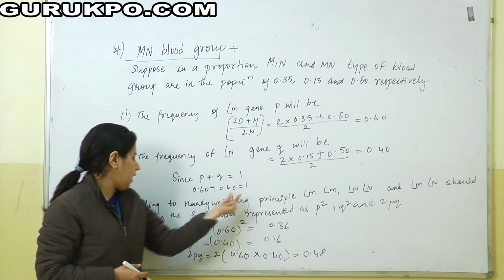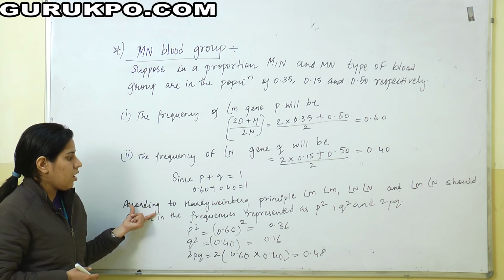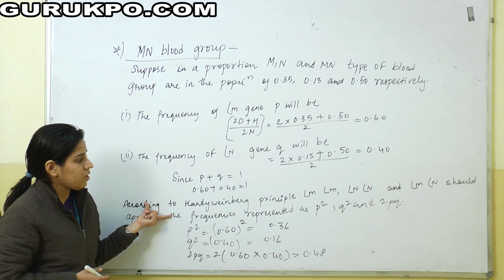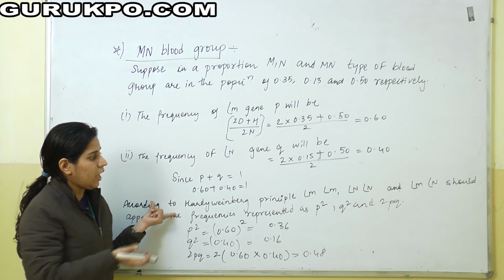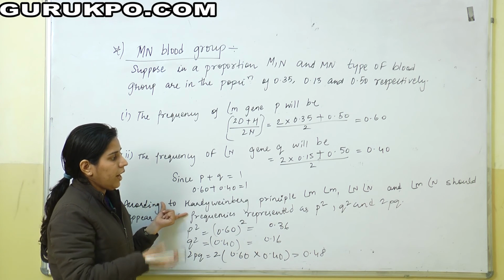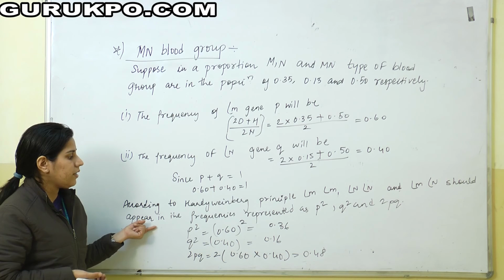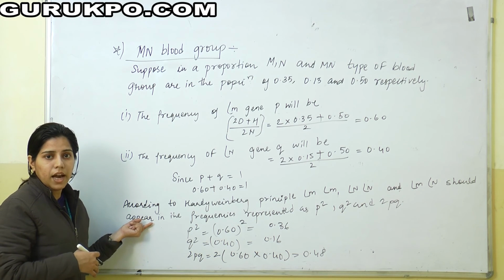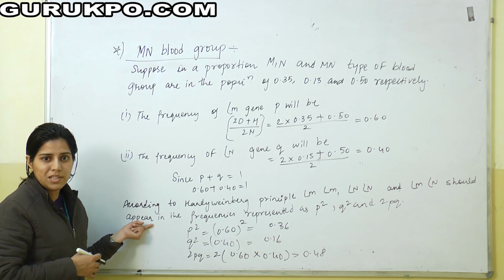Why can we say that, according to the Hardy-Weinberg principles, antigen M or gene M, and antigen N or gene N, should appear in a frequency, represented as the allelic frequency, in a constant way if the population is stable and in equilibrium.